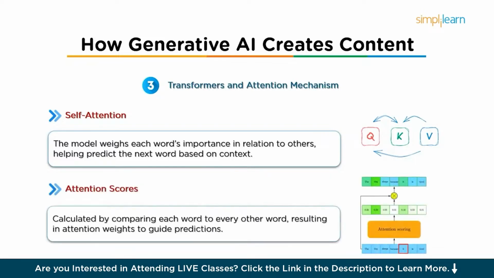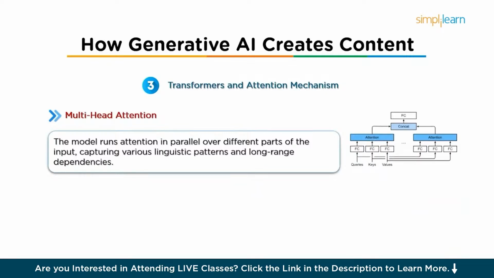Then comes the attention score. The attention scores are calculated using a mathematical operation that compares each word or token in the sequence to other words. The result is a set of attention weights that tells the model which part of the sentence to attend to when making predictions. And then we have multi-head attention.